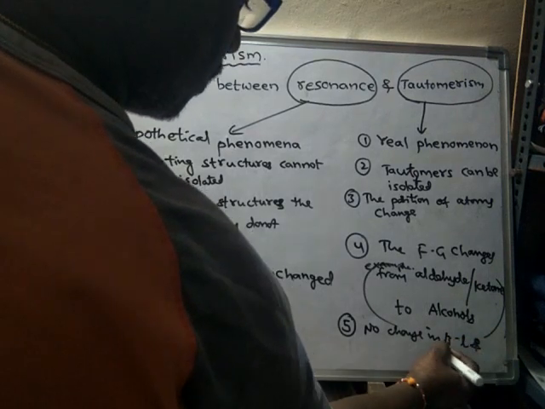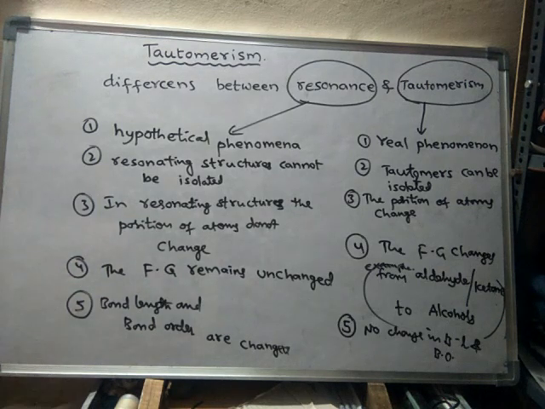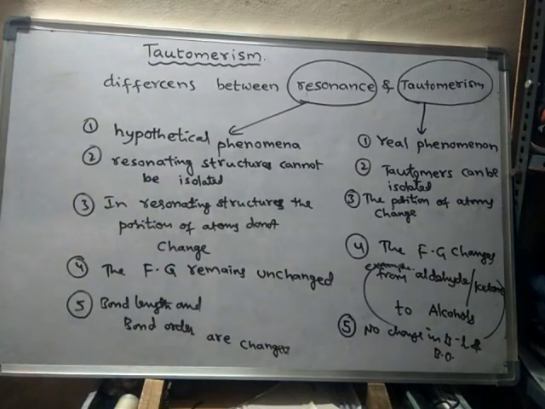BL means bond length. So these are the main differences between resonance and tautomerism.